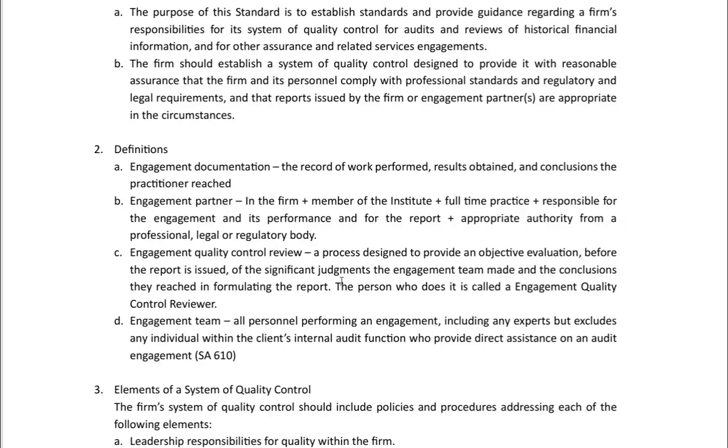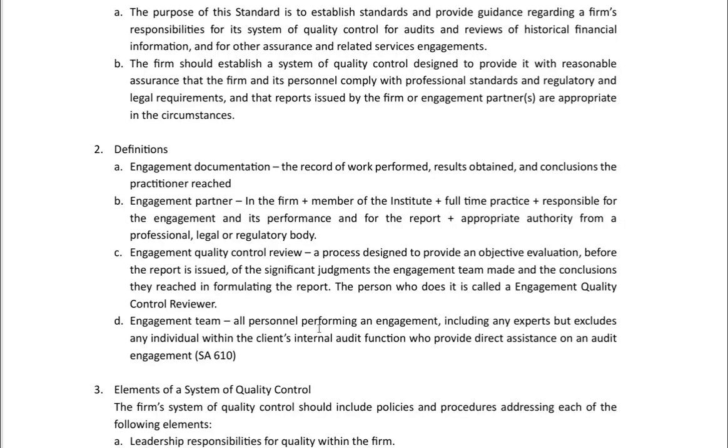Engagement quality control review is a process designed to provide an objective evaluation, before the report is issued, of significant judgments the engagement team made and the conclusions they reached in formulating the report. The person who does this review is called an engagement quality control reviewer.